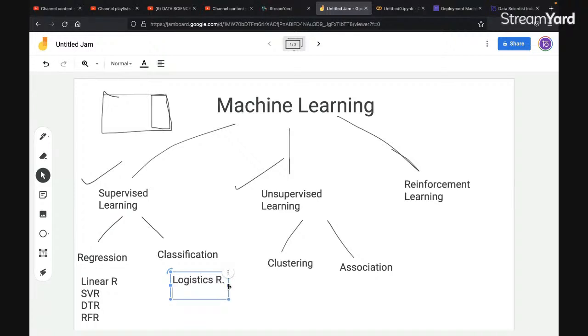We have KNN, that is K nearest neighbor. We have SVC, that is your support vector classifier. We have DTC, that is your, what was that? Yeah, we have RTC and DTC. RTC is your random. What was the RTC?